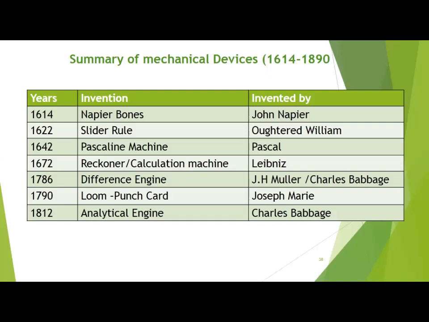In 1790, a textile loom was invented, which worked through punch cards, and it was invented by Joseph Marie Jacquard. In 1812, the extension of the difference engine came out in the world, again invented by Charles Babbage, with this machine called the analytical engine. All these devices I will discuss in the next few slides one by one.